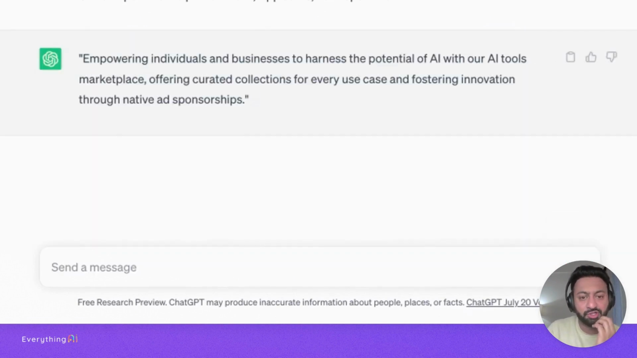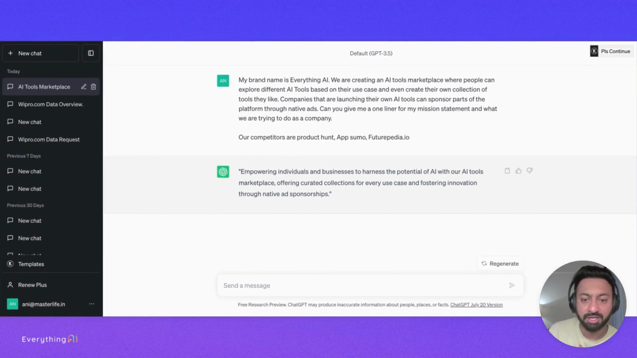So I'm going to put that into ChatGPT. One of the cool things I feel about ChatGPT is that it's super good at actually giving you the answer really quickly, right?